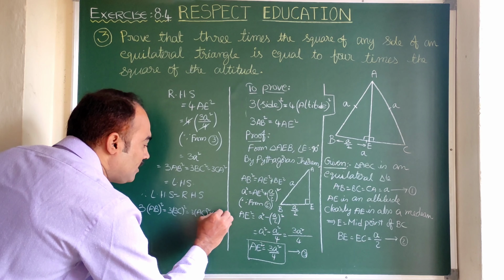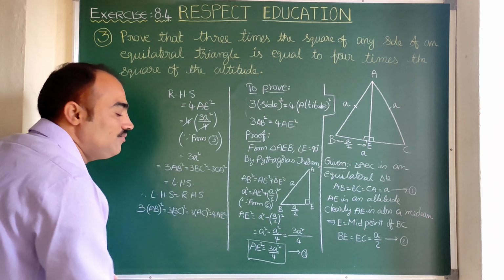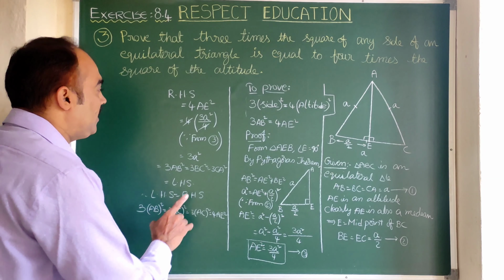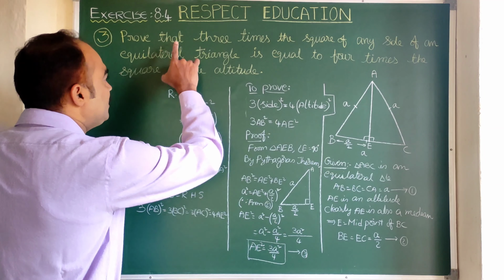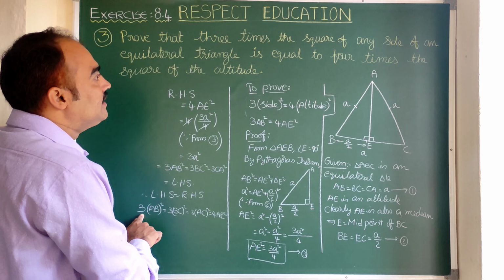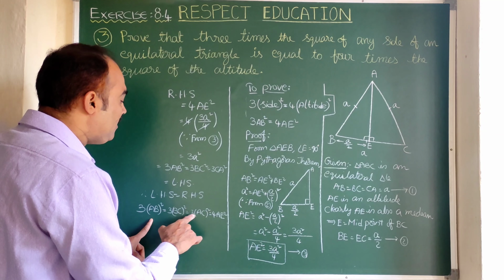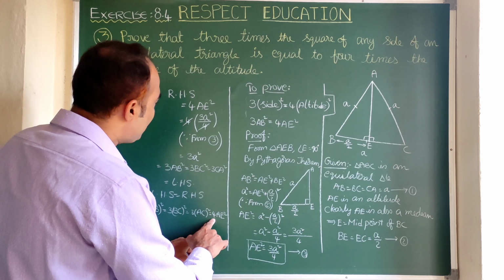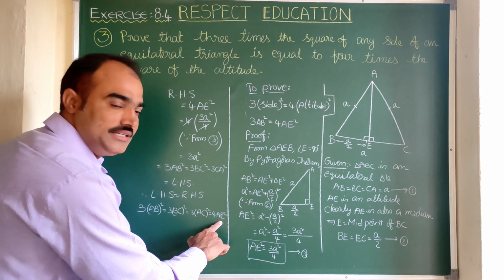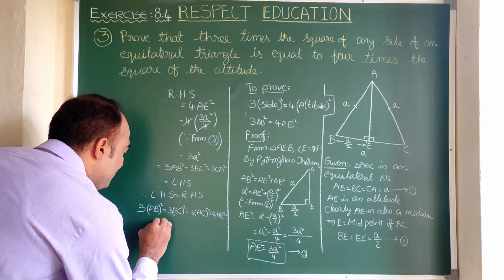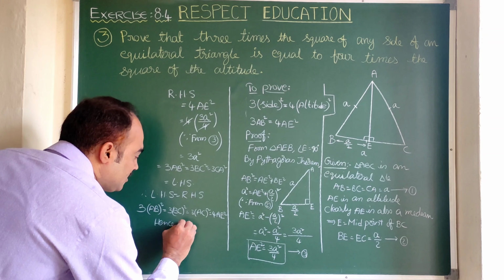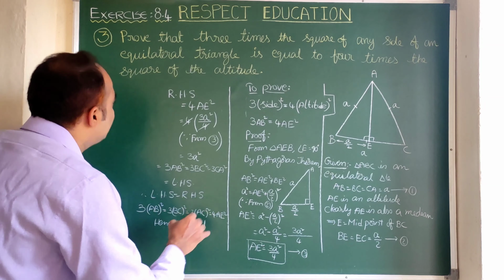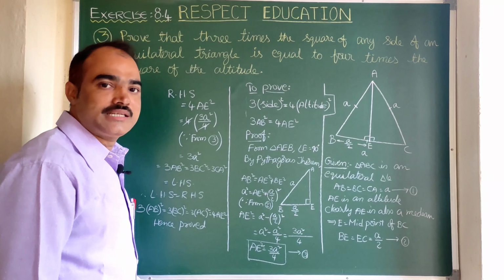That is equal to 4 times the altitude square, 4AE square. So finally, read the question once again. Prove that 3 times the square of any side of the equilateral triangle is equal to 4 times the square of the altitude. So with this we can write, hence proved. With this, problem 3 gets completed.